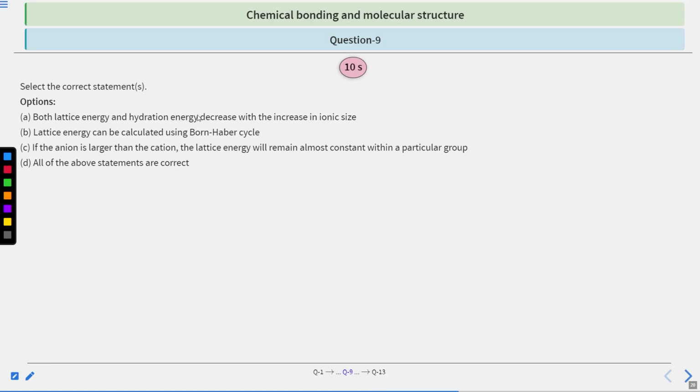Moving on to next question, question number 9. Select the correct statements. Both lattice energy and hydration energy decrease with the increase in ionic size. Lattice energy can be calculated using Born-Haber cycle. If the anion is larger than the cation, the lattice energy will remain almost constant within a particular group. All of the above statements are correct. So we have to choose the correct statement. You have 10 seconds to solve this question. After that, we will see the answer.